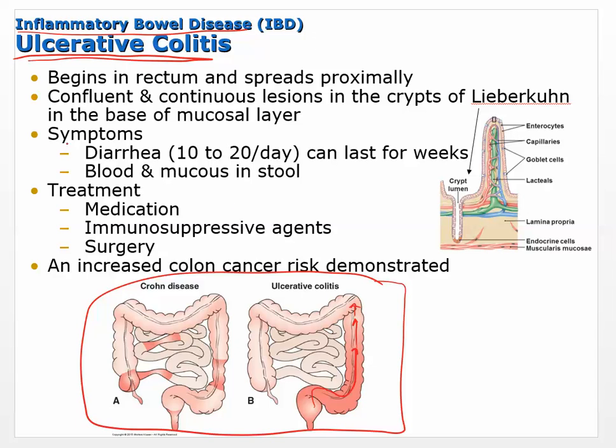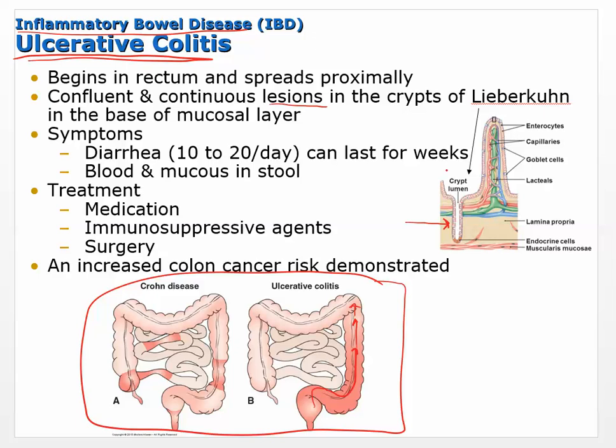So they are confluent and continuous lesions. Okay, and this happens in something called the crypts of Lieberkühn, in the base of the mucosal layer. Now we're really not talking too much about that, but this is where it happens. So there are these little crypts, okay? And that's where the inflammation tends to originate.